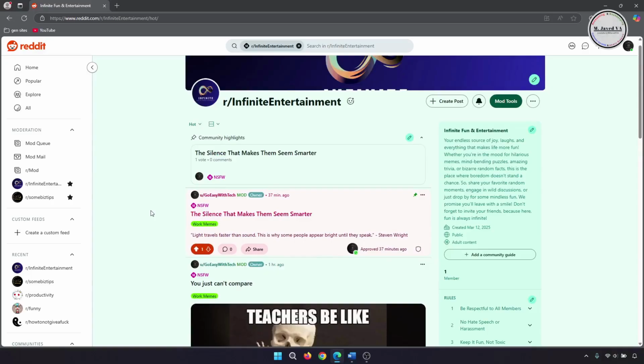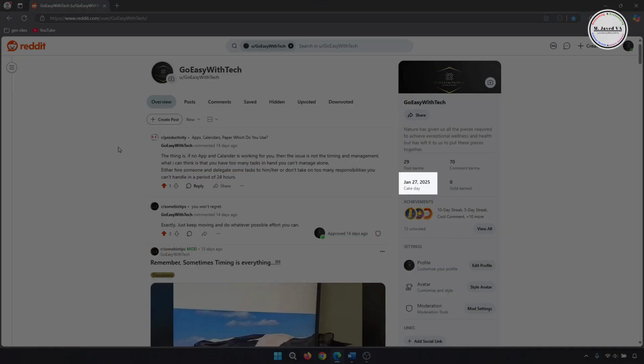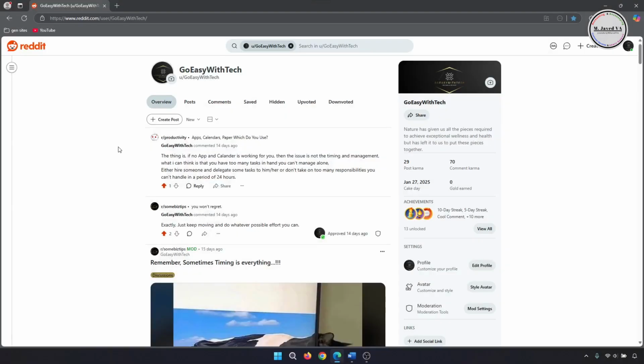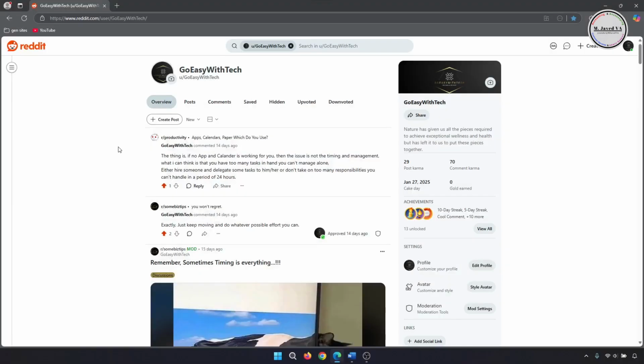This is a tutorial on how you can create a subreddit, which is also known as a community. To create a subreddit, you need to have at least a month-old active Reddit account and a reasonable number of positive karmas. Karmas are the rewarding system showing how valuable your contribution is on the platform. And here you can see I have a positive number of post as well as comment karmas.